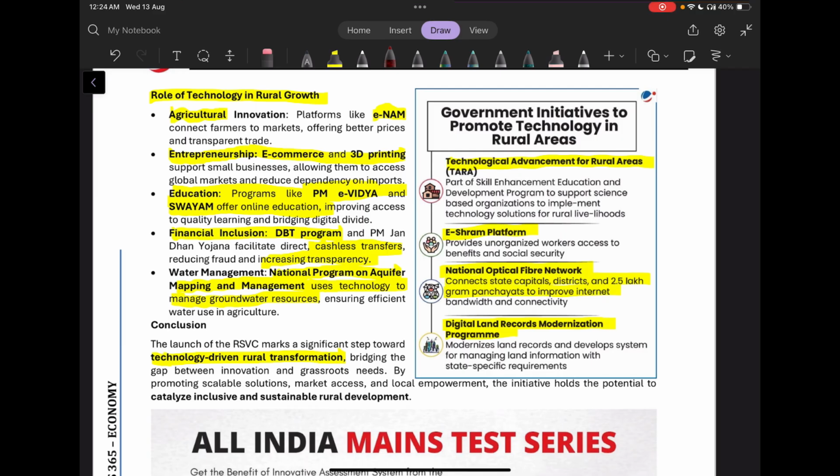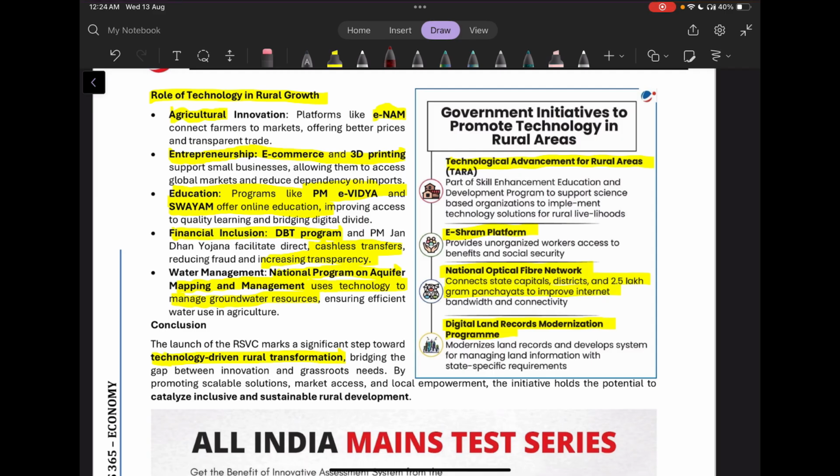Then it also helps in financial inclusion. So the DBT program, the JAM Trinity, the cashless transfer has reduced the risk of fraud, reduced the leakages, reduced the corruption, and also increased the transparency. Some examples of government initiatives where the government is trying to promote technology in rural areas is TARA, which is technological advancement for rural areas.